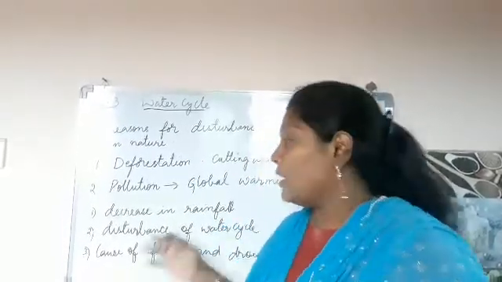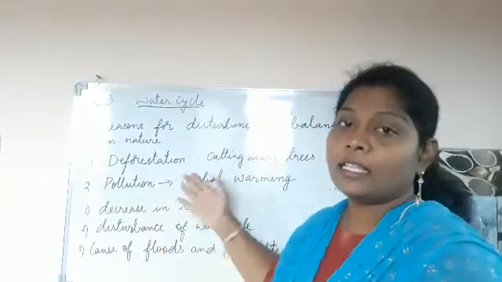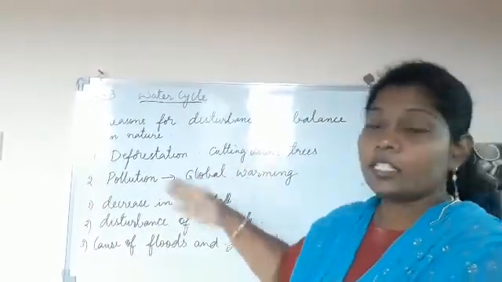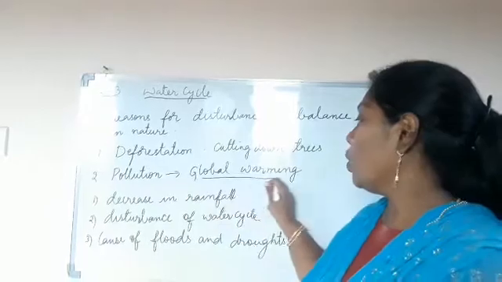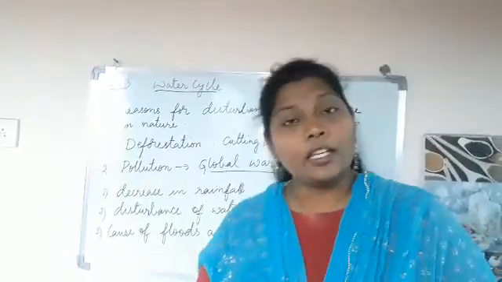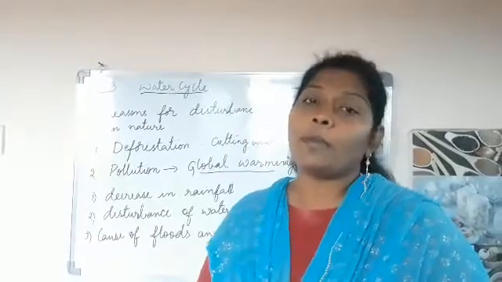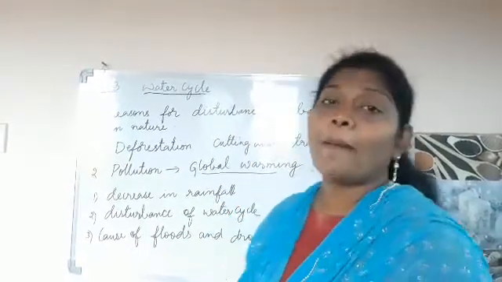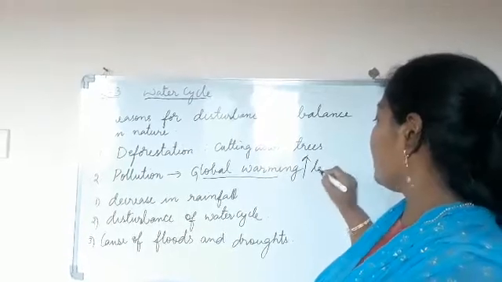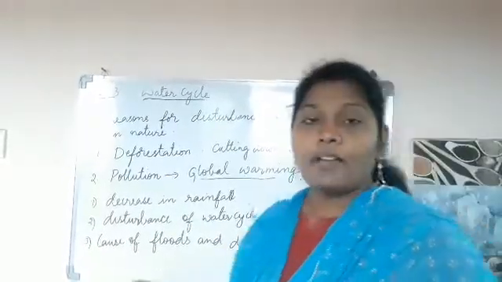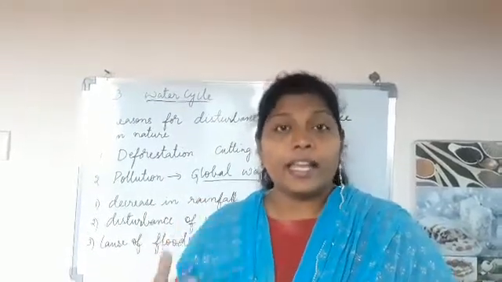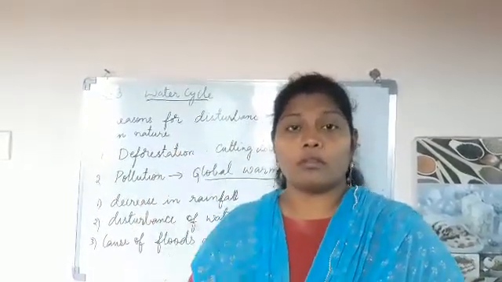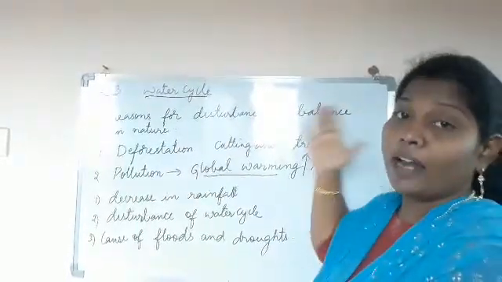See children, this polluted air is causing global warming. What is the meaning of global warming? Global warming is nothing but an increase in the temperature. Nowadays in the summer season we are having around 40 degrees centigrade. In the near future, if this pollution rate is more and more, these temperatures will rise more and more.